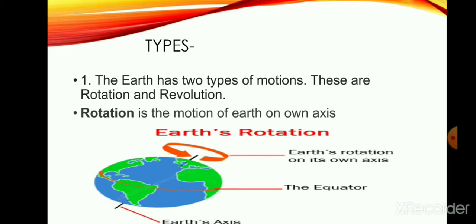As we know, the Earth is a planet like other planets of the solar system. Earth also gets heat and light from the sun. And the Earth has two types of motion. One is rotation, second is revolution. So, in that, first we will talk about rotation. The movement of the Earth on its own axis is called rotation. Through this picture, you can understand that Earth rotates on its own axis, and this is called rotation.